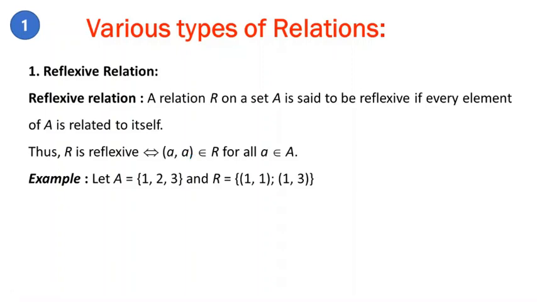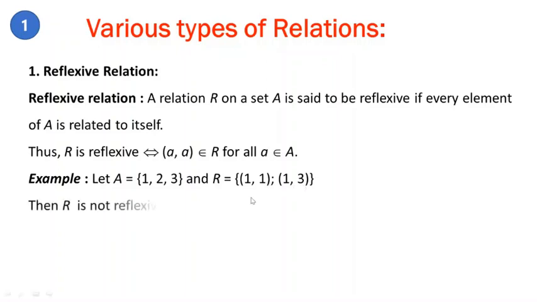For example, let A be the set of elements 1, 2, 3 and R is the relation given by the set of ordered pairs (1, 1), (1, 3).